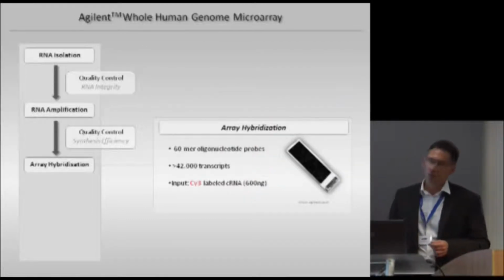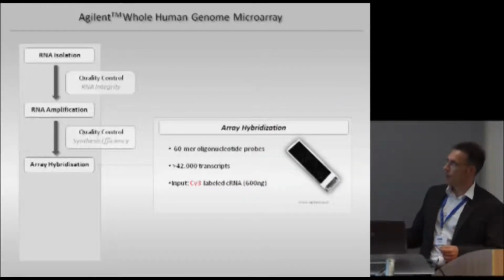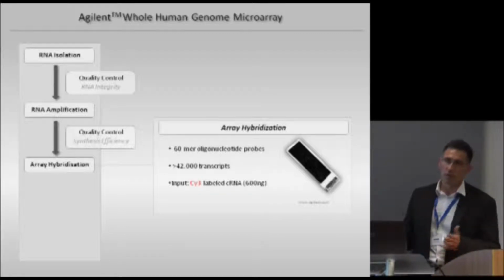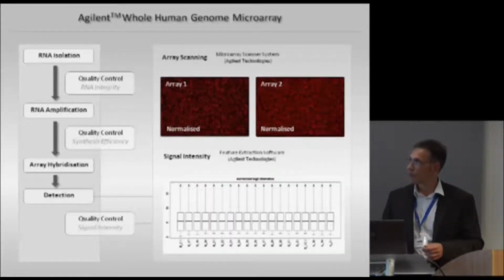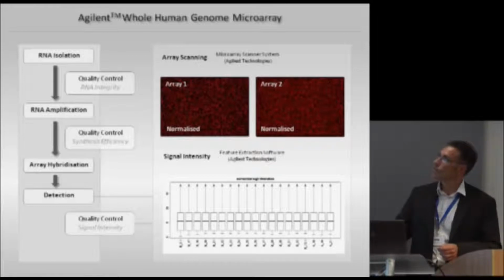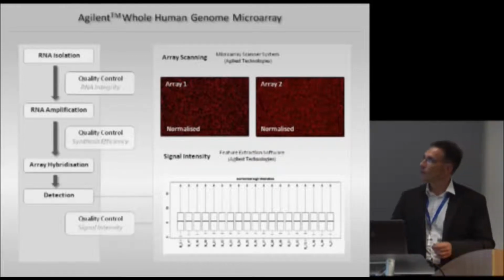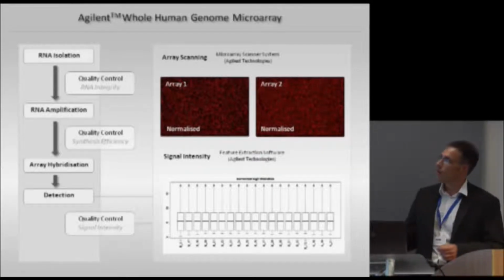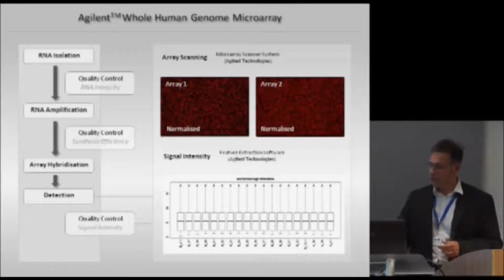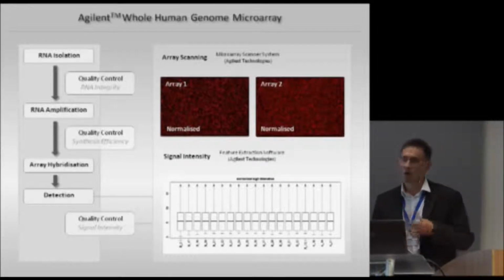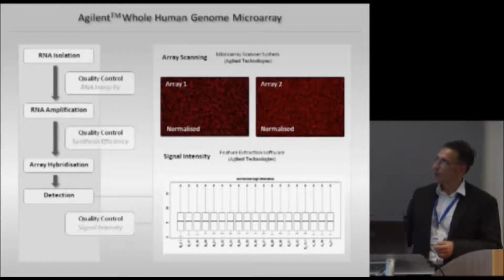And in the next step, these samples are hybridized on an array which contains more than 40,000 different transcripts. And then it's detected using a special scanner system. And here you can see an example of 2 samples which show quite different overall intensity. And this is just to illustrate, this is not real value.